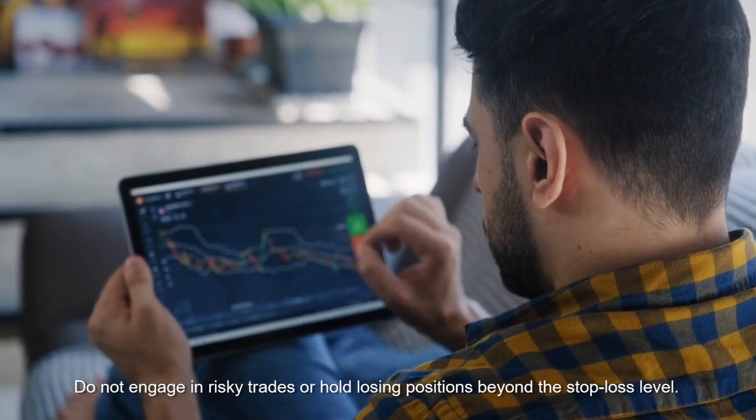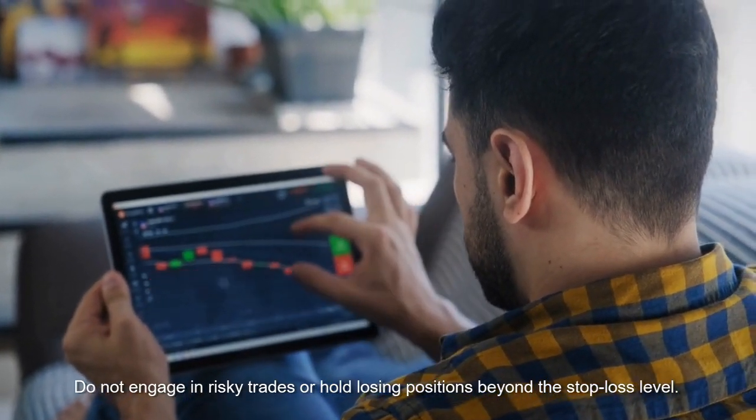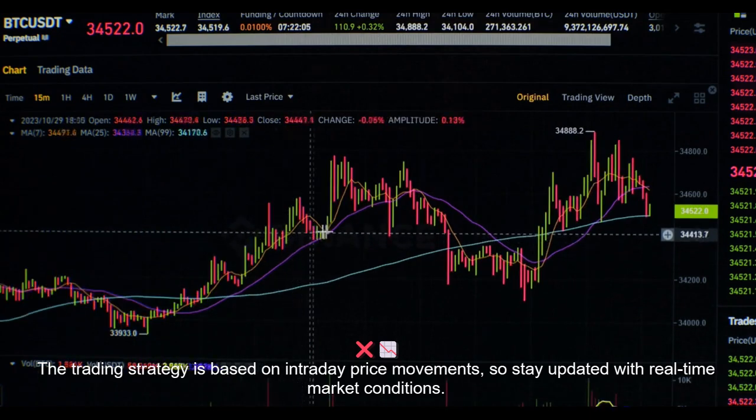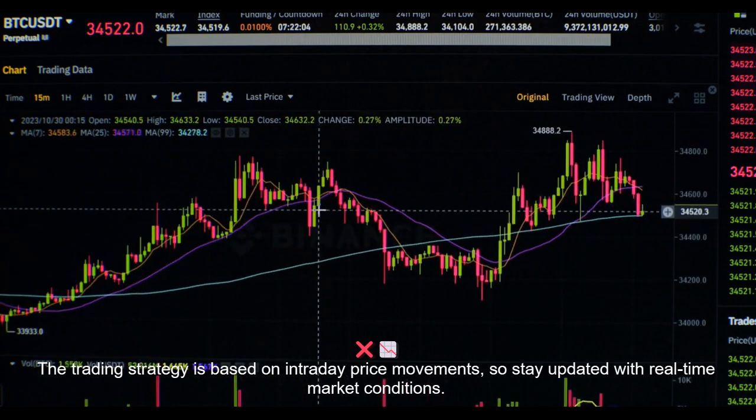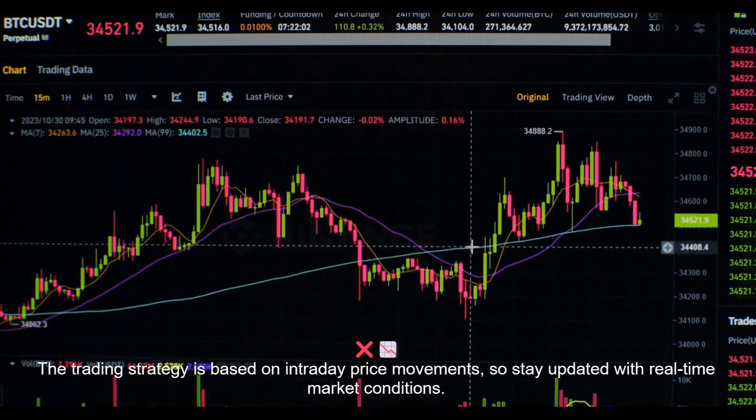Risk management is crucial. Always control your position size and use strict stop-loss levels. Do not engage in risky trades or hold losing positions beyond the stop-loss level. The trading strategy is based on intraday price movements, so stay updated with real-time market conditions.